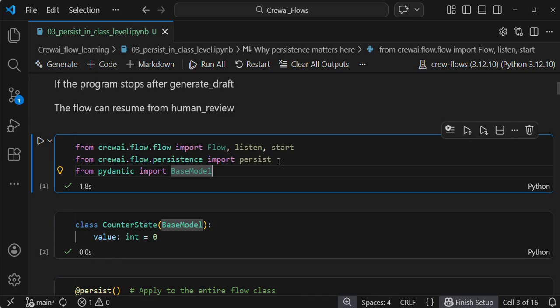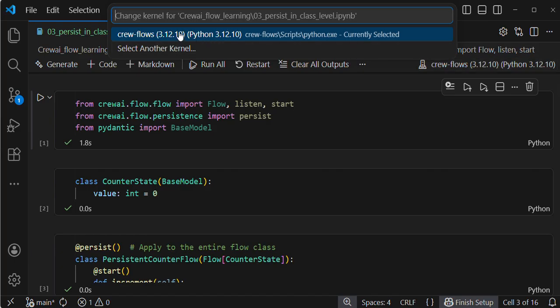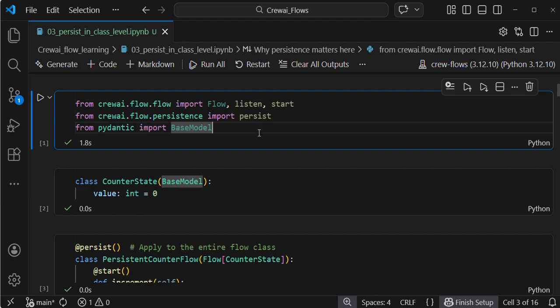Persist, I think this is the first time I'm using persist. It is also from the CrewAI library: from crewai.flow.persistence, you import persist. Please make sure to activate your venv. Select your kernel before executing any cell in the file. You can see CrewAI Flows 3.12.10; you need to activate your venv, and then execute the cell. It will be successfully executed.